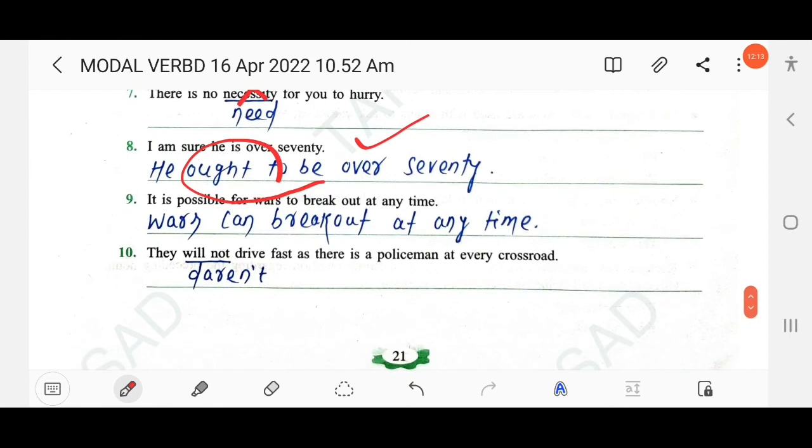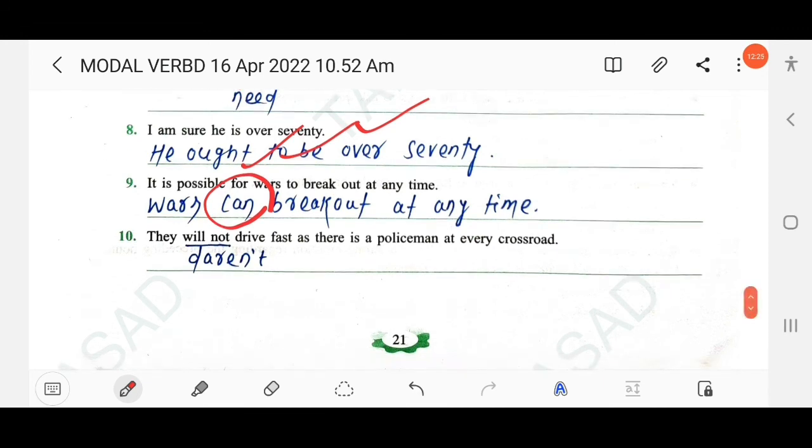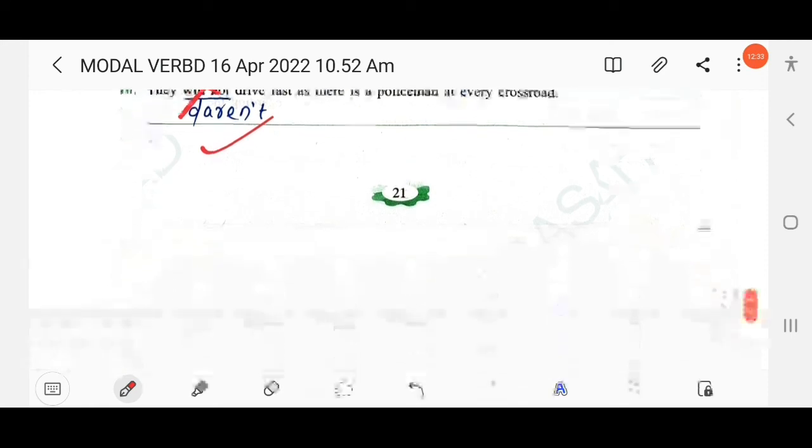Then next: It is possible for wars to break out at any time. Wars can break out. So here the modal auxiliary "can" is used. The next: They will not drive fast as there is a policeman at every crossroad. They dare not. So here you have to use "dare not" in place of "will not". Clear?